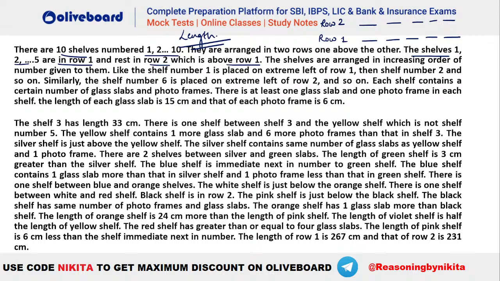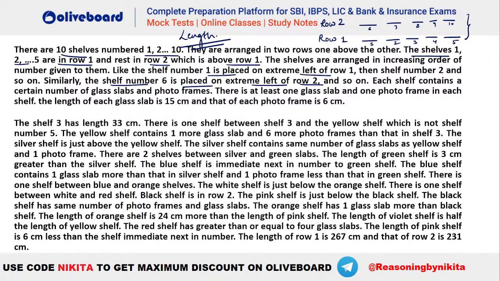Now it is given that shelf number 1 is placed on the extreme left end of row 1, and then we have 2, then 3, then 4, then 5, and similarly shelf number 6 is placed on the extreme left end of row 2, and so on. So this is 6 7 8 9 and 10. This is the type of arrangement that you have here.